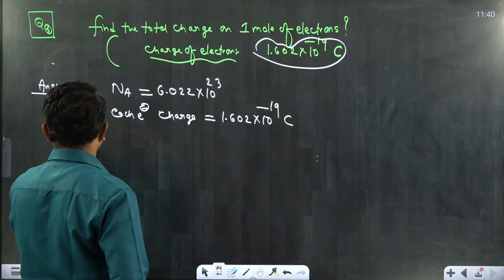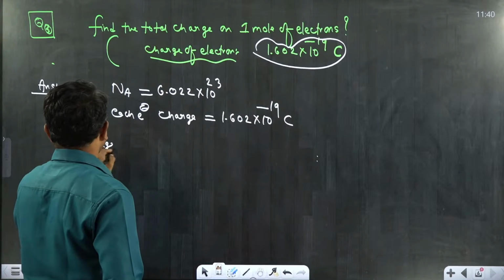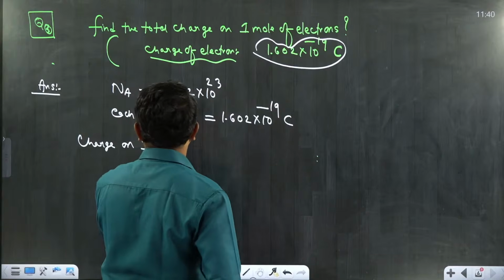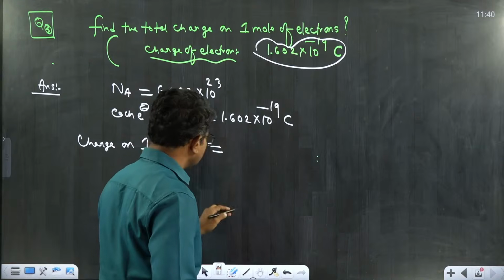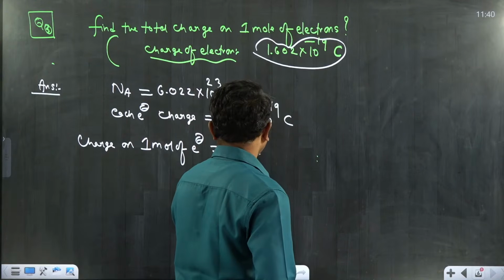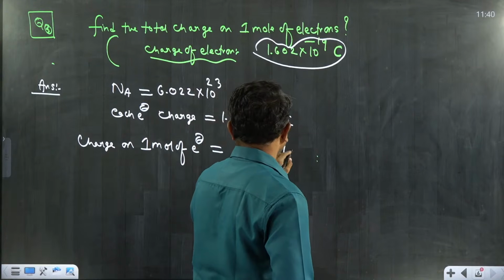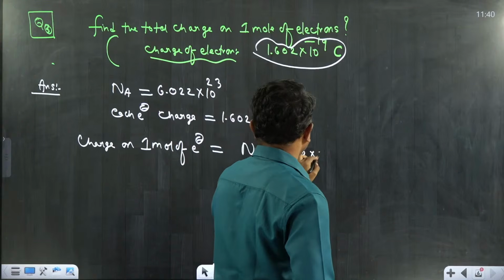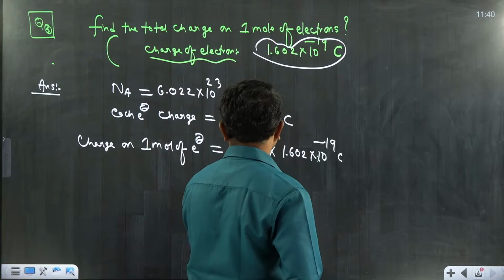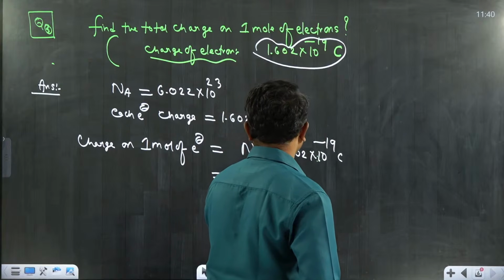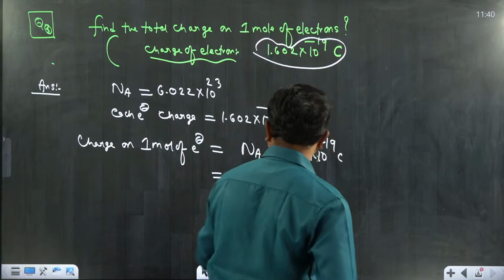Now find out the charge on 1 mole of electrons. Just you need to simply multiply the charge on each electron with Avogadro's number. 6.022 into 10 raised to the power 23.